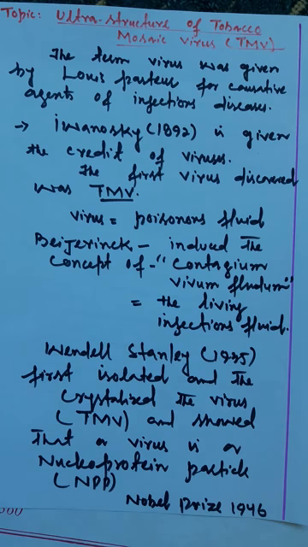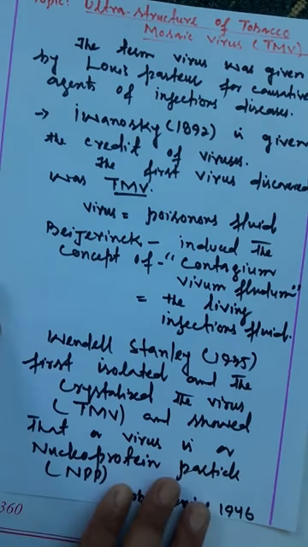One is DNA or RNA, that is nucleic acid, and another is protein. That's why we say viruses have macromolecular organization.